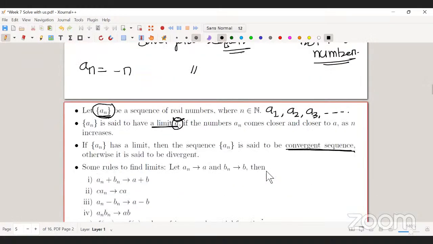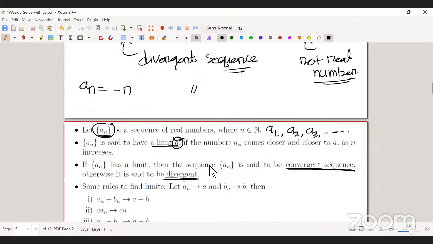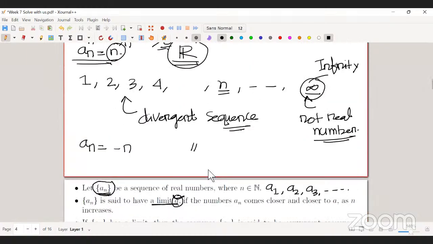So if a sequence has a limit, then we say that sequence is a convergent sequence. If the sequence doesn't have any limit, then we say it's a divergent sequence. That is basically the terminology. So how do we understand that a sequence has a limit?